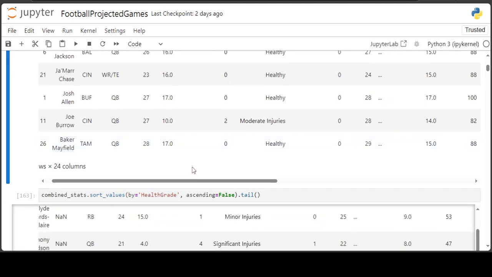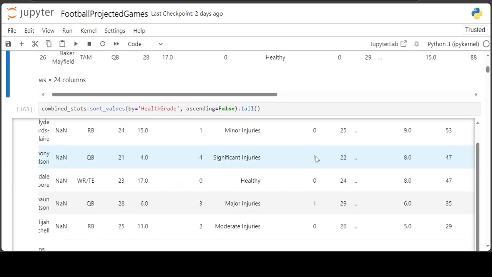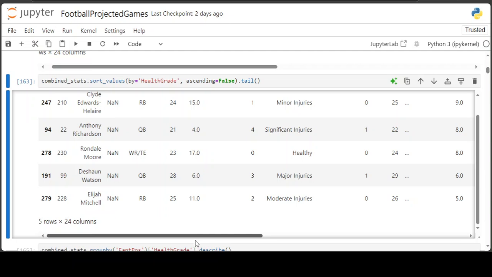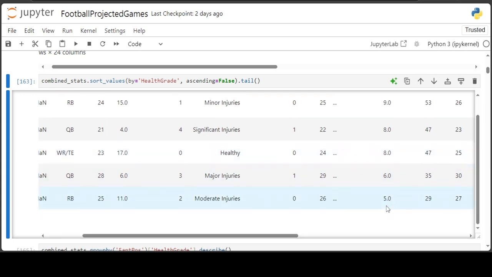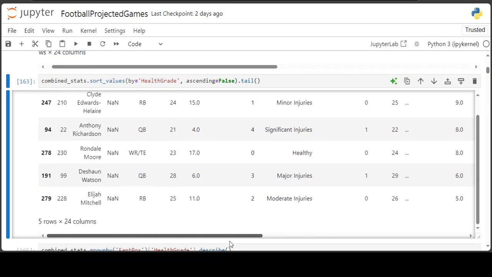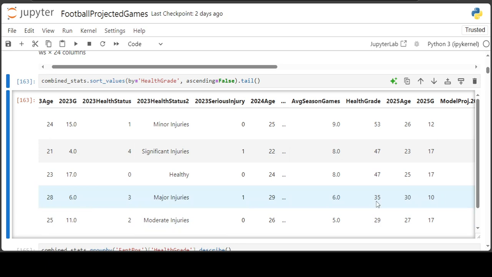And then if we go down here and sort the values to the lowest, so we're getting the lowest scores in the data set, you can see here Elijah Mitchell, for example, he had a health score of 29 because he's averaged 5 games for the past 3 seasons. And then Deshaun Watson has a health score, durability score, of 35, and he's averaged 3 games for the past 3 seasons.